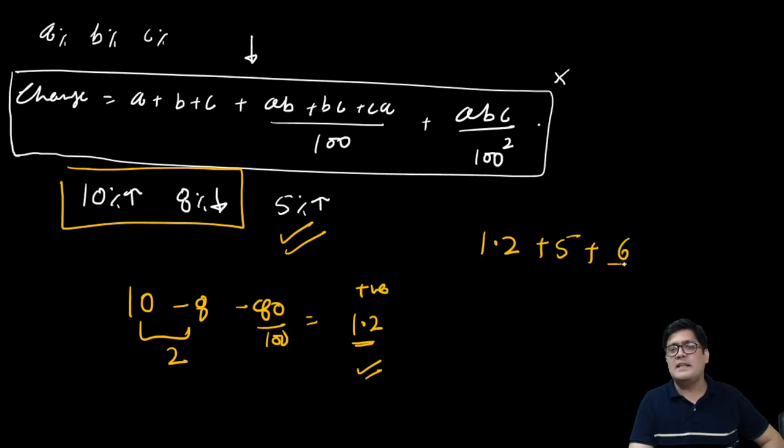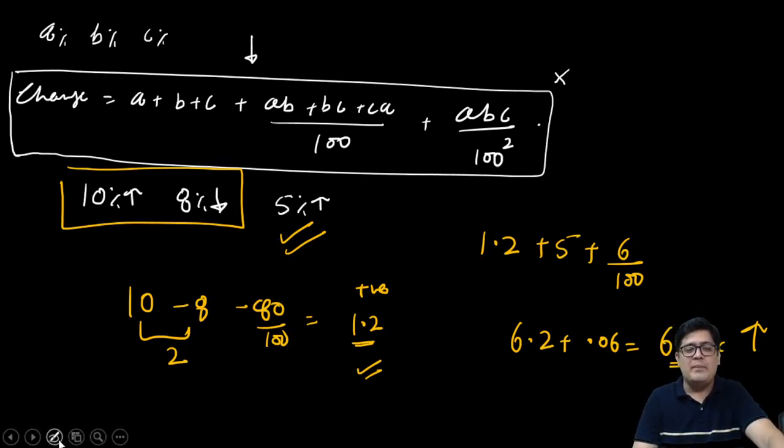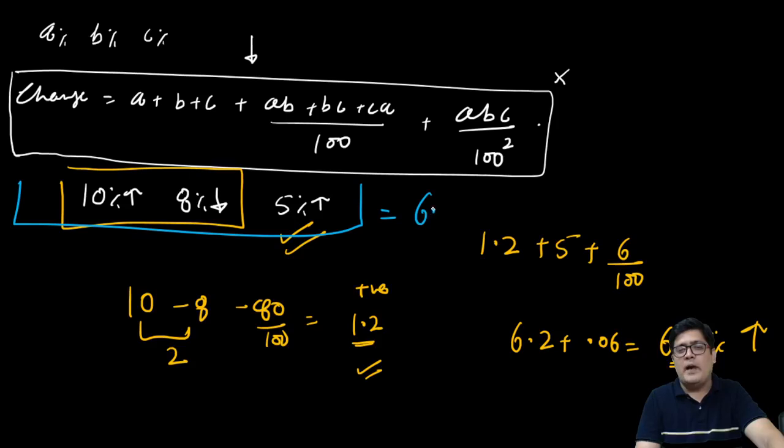Product of both is 6 upon 100. How much is that? That is 1.2 plus 5 is 6.2, plus 0.06. So 6.26% increase. All three are combined worth 6.26% up.